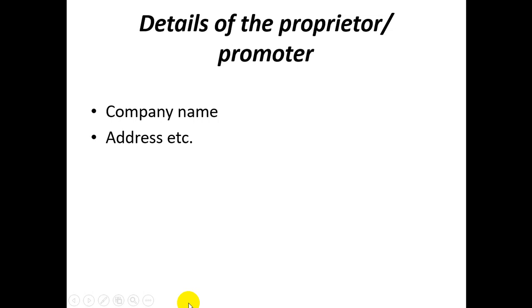The first, details of the proprietor and promoter. In the business plan, we should include at first the company name, address, etc. Address in the sense, if it is a physical place, and the website, email, contact, everything will be included. Whenever possible, all available information should be given, first about the company name along with the address and other requirement details.